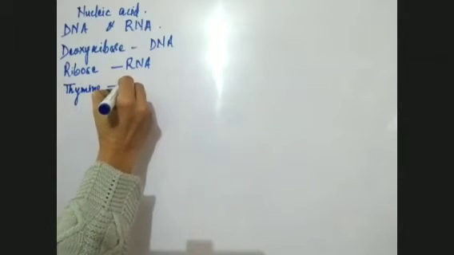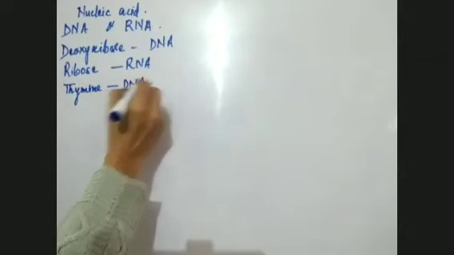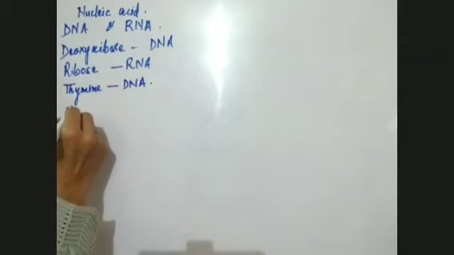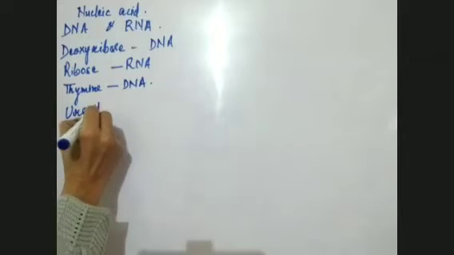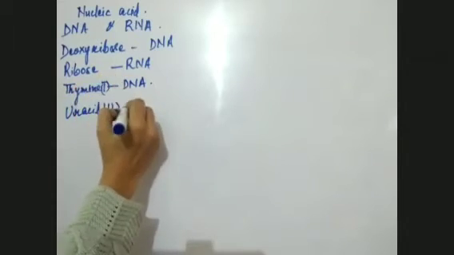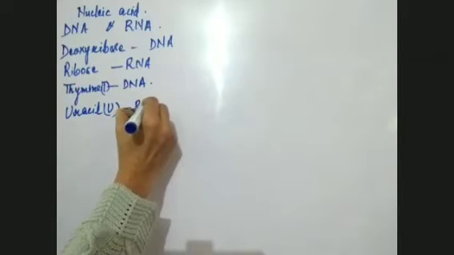as the nitrogenous base, whereas in place of thymine, what is present in RNA is uracil, U-R-A-C-I-L, which is represented by the letter U, and thymine is represented by the letter T. Uracil is present in RNA. So here the difference lies between DNA and RNA. Both are nucleic acids, both are genetic material.